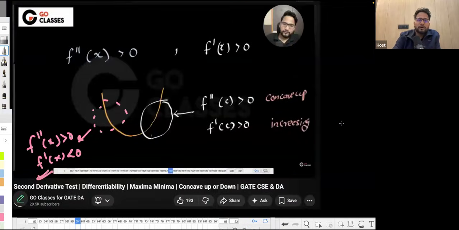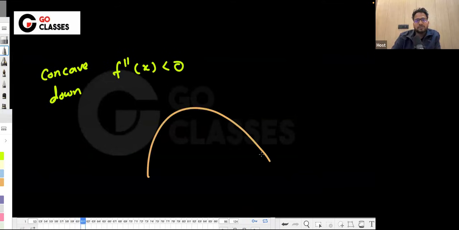Geometrically, I hope you understood what I mean to say, right? For concave up, f double dash x should be greater than 0. For concave down, f double dash x should be less than 0, right? Which is something like this.